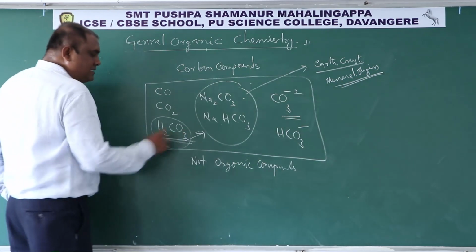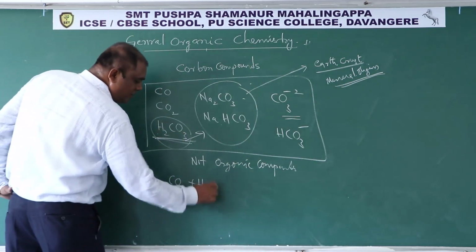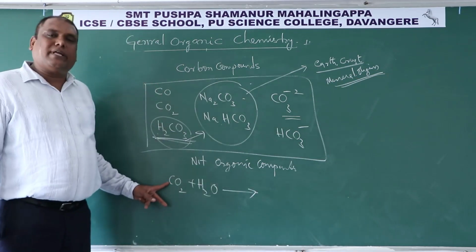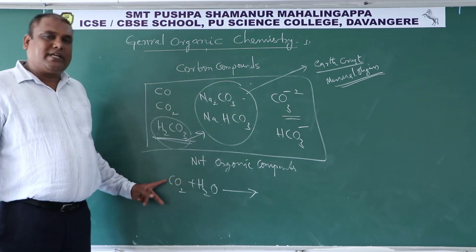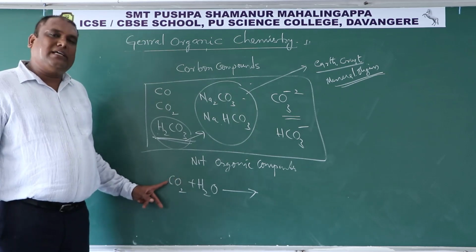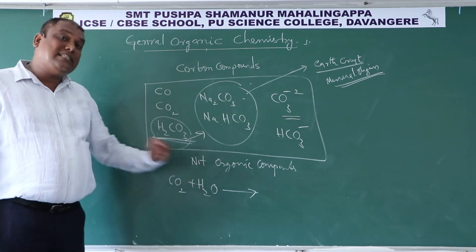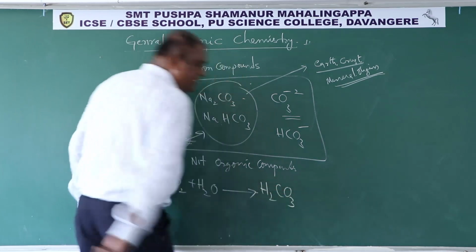But carbonic acid is prepared by dissolving carbon dioxide in water. Carbon is a non-metal. Carbon dioxide is nothing but an oxide of a non-metal. Oxide of any non-metal is an acidic oxide. Acidic oxide dissolved in water forms acids. The acid formed is H2CO3.